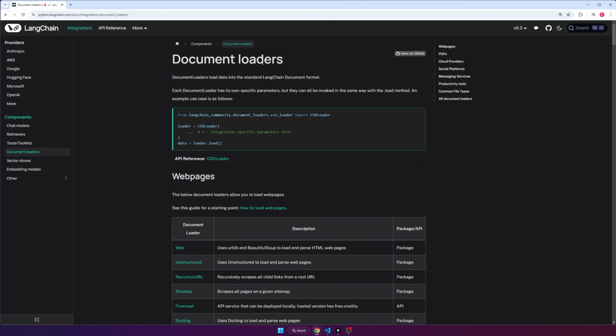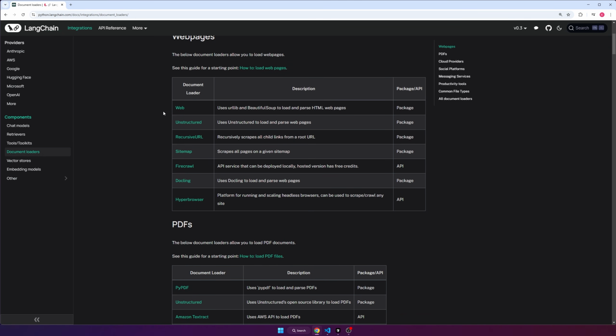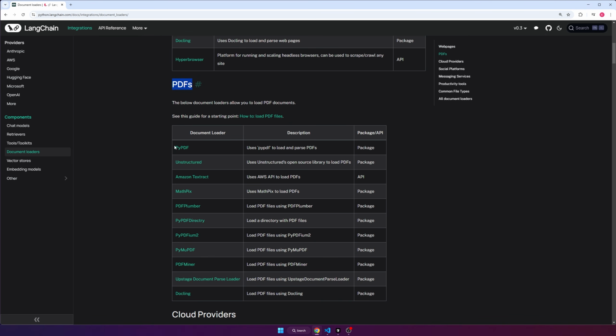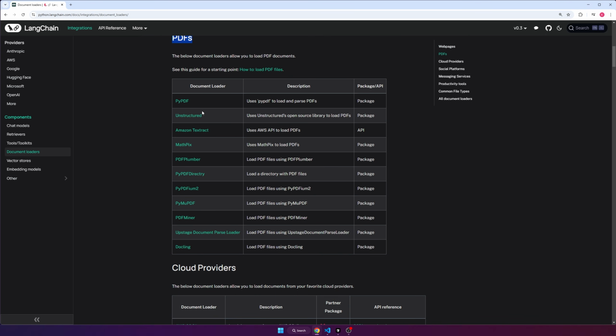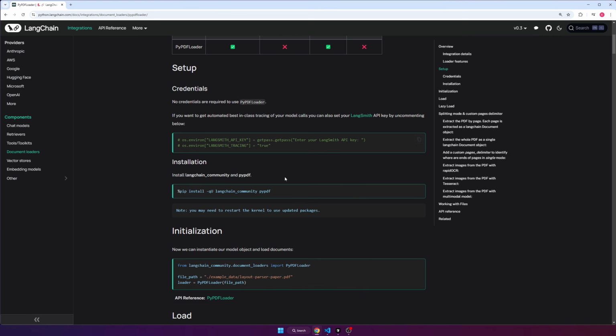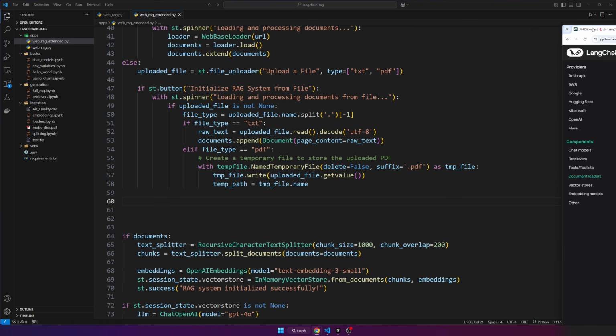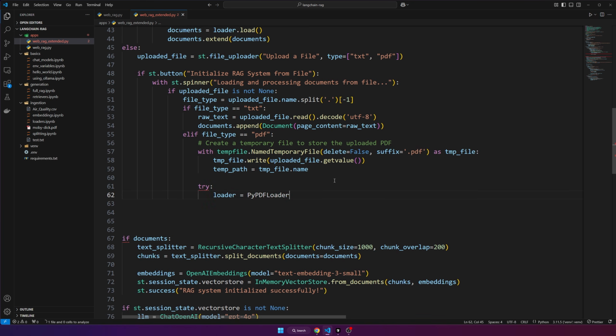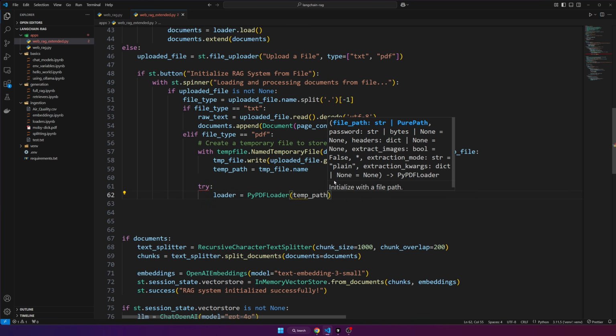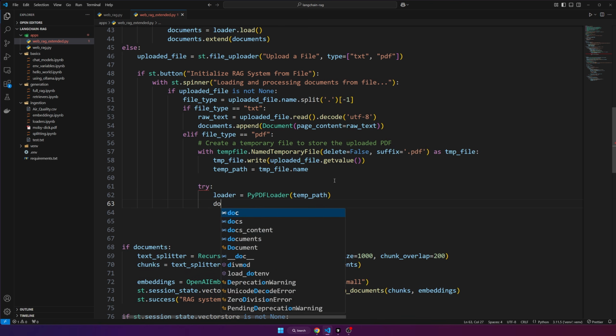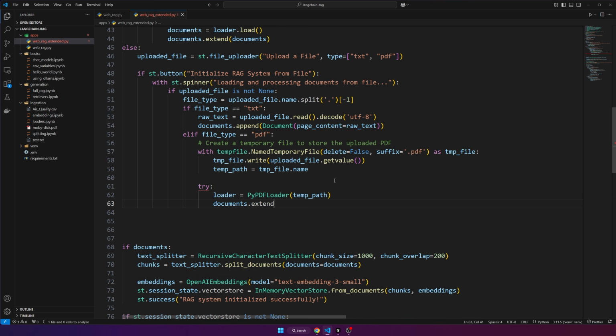And then now that we have that, we can take a look at our Langchain document loaders that we have access to. So for PDFs, we have a lot of different ones. One popular one is PyPDF. So this tells you how to use it. So let's use that one in our code. Loader is equal to PyPDF loader, pass in the temp file path so it knows where to get it from. And then now we can do documents.extend, and we can add the loaded documents. So we're loading the documents and adding them to our documents list.